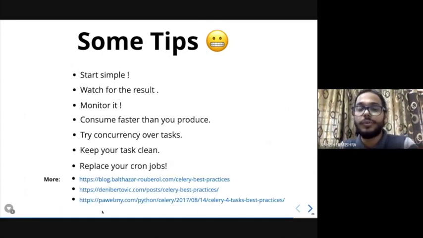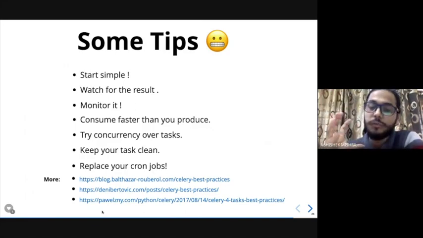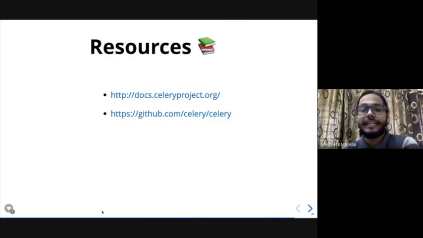And these are a few URLs that are really amazing for following the best practices. I have been following them as well so far, so you can have a look at them. And to get started, these are the best resources, I would say. Just go to the Celery project docs and then their GitHub repo to follow along.